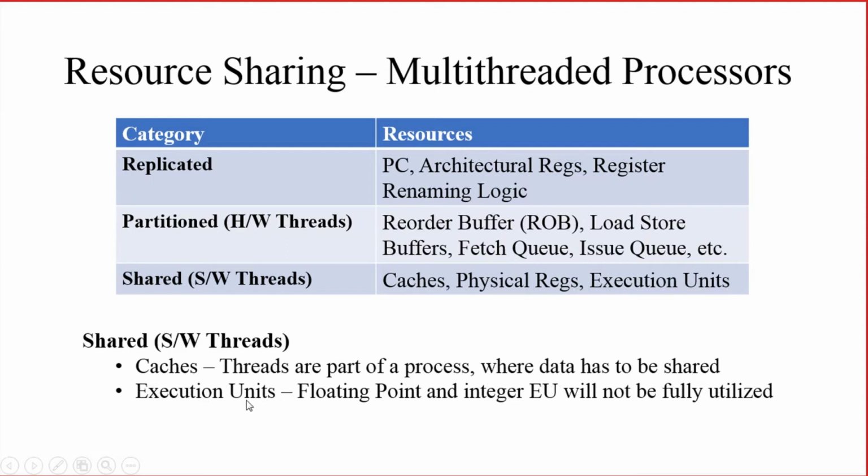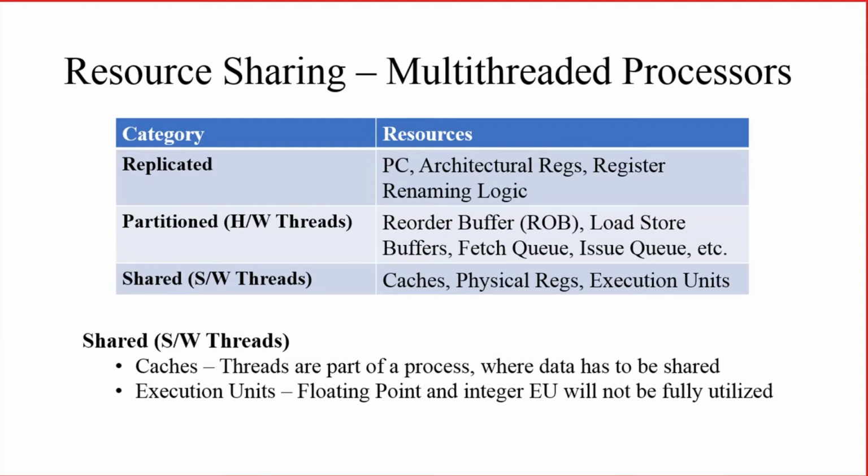Similarly, execution units are also shared among software threads. How can you understand that? Say for example, there is one thread which is handling integer operations. There is another thread which is handling, say, floating point operations. So normally in a conventional processor, if you are designing, what will be happening? There will be one execution unit for integer operations, and let us take there is another execution unit for floating point operations. Let us take, I have designed a processor like that. One separate floating point execution unit, another separate integer execution unit.